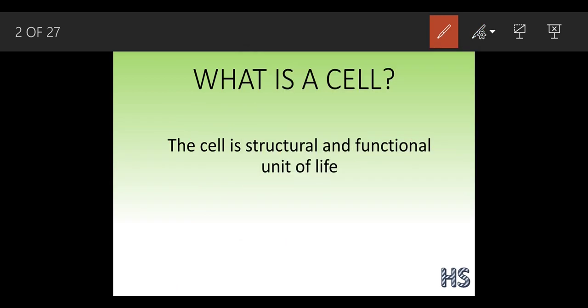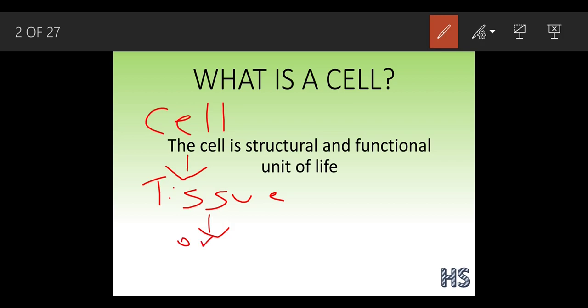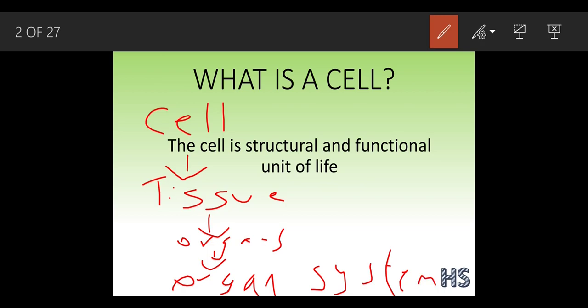What is the function of a cell? Cells, when combined in a group, form a tissue. Tissues form the organs, and organs form the organ system. So basically, a whole living human is made up of these cells only. That is why the cell is the structural and the functional unit of life.